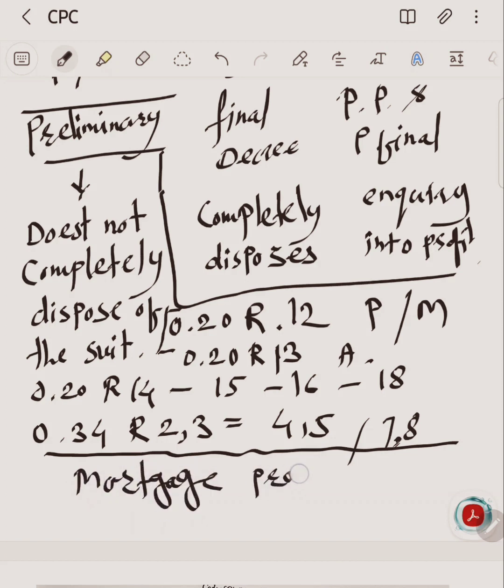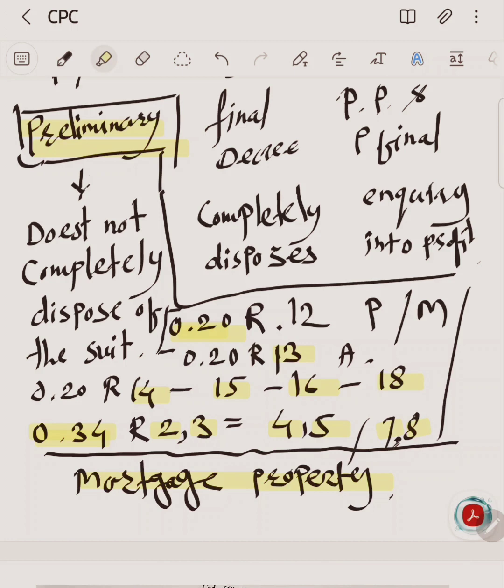So such orders deal with preliminary decrees: Order 20, Rules 13, 14, 15, 16, 18, and Order 34, Rules 2, 3, 4, 5, 7, 8 dealing with mortgaged property. Such kinds of cases result only in a preliminary decree.